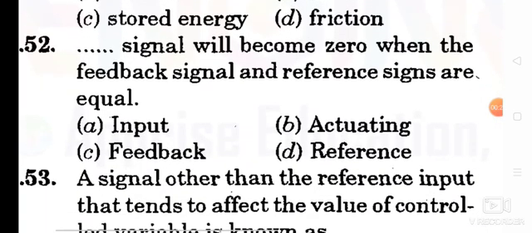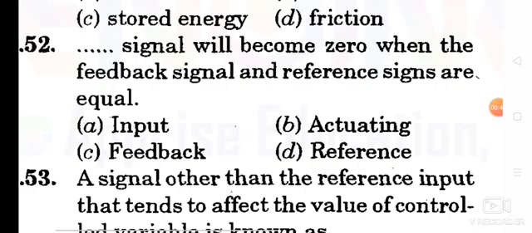Question number 52. Actuating signal will become zero when the feedback signal and reference signal are equal. Option B, actuating signal.